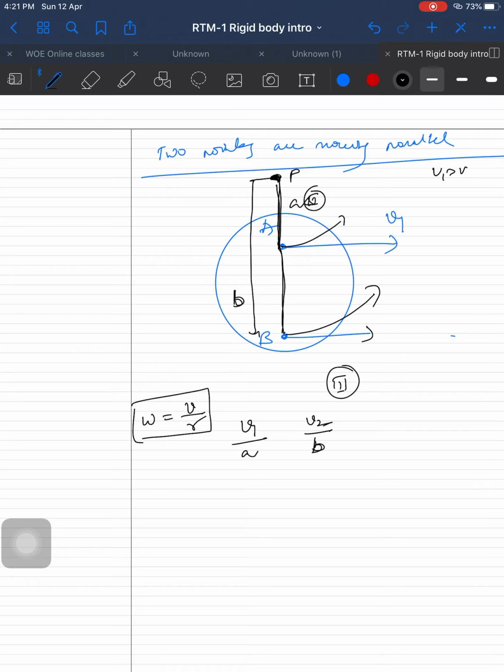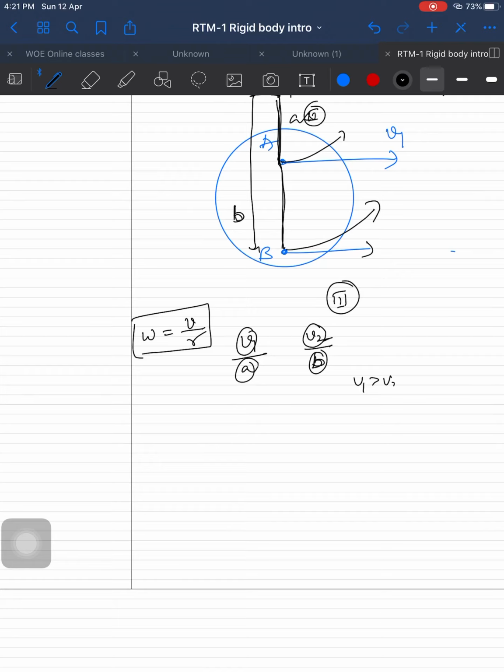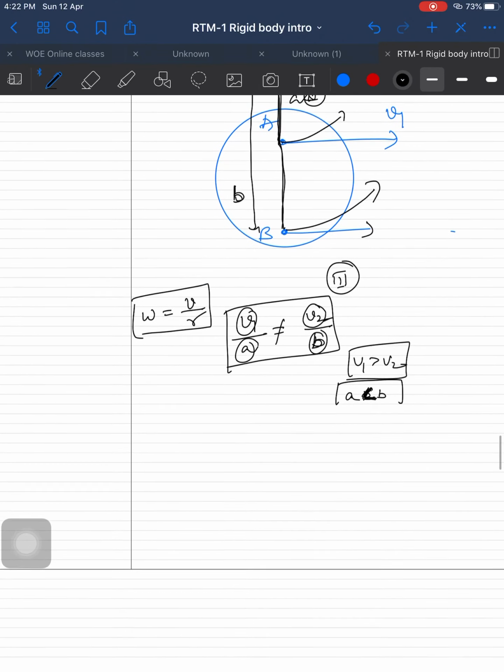Omega should be the same, and the V1 value is greater than V2. V1 is greater than V2, and A is less than B. See clearly, V1 is greater than V2, and A is... sorry, A is less than B. If you see carefully, this is not possible. It cannot be equal. If you have any doubts, take numericals and try to solve it. This case is not possible.